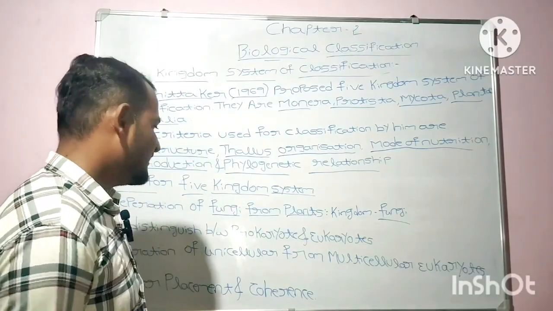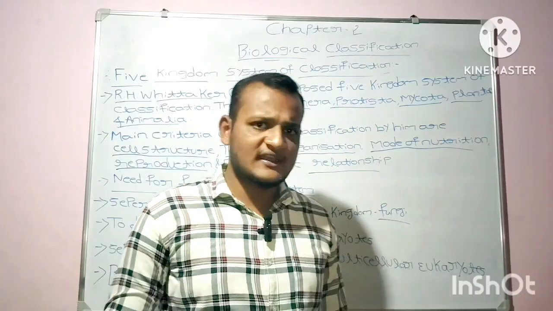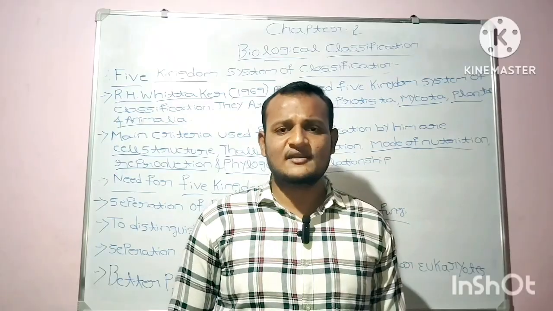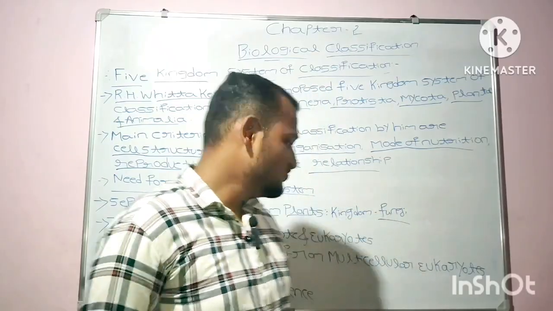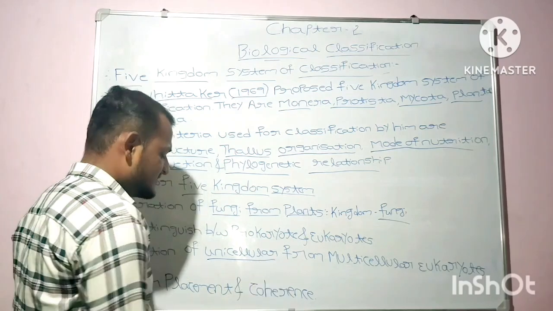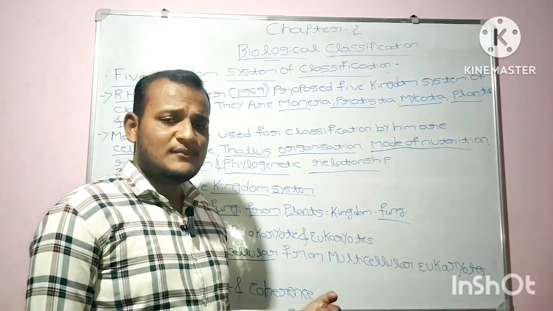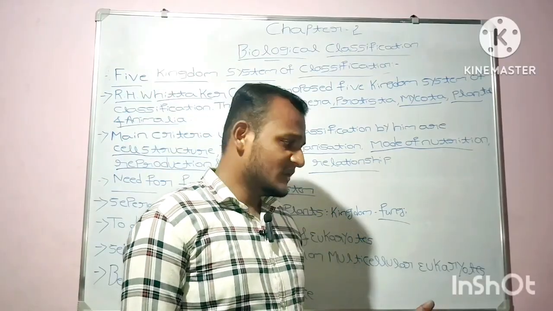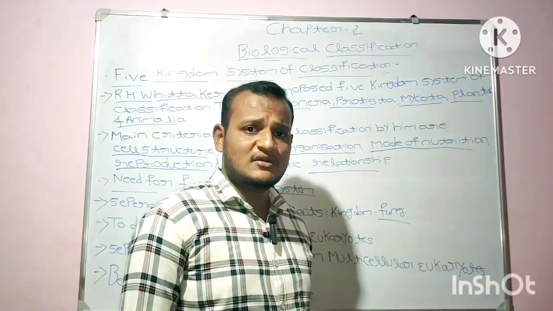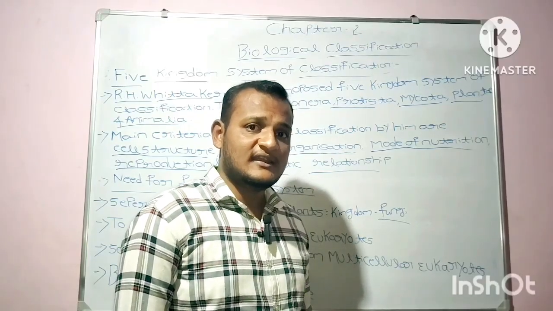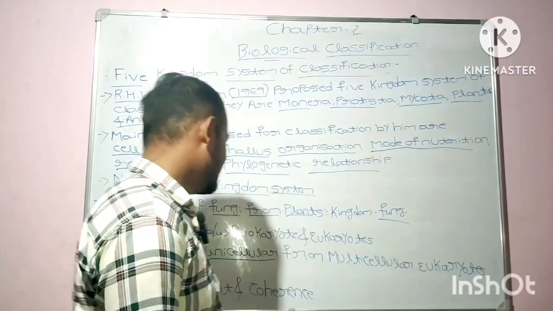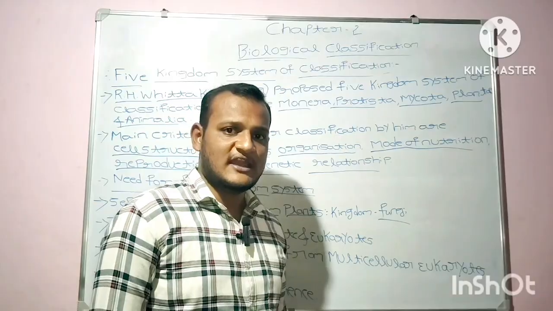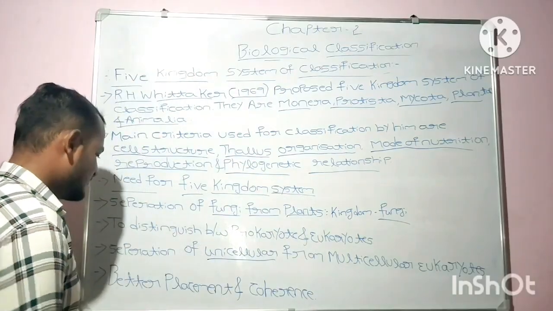Separation of unicellular from multicellular eukaryotes. In the two kingdom, three kingdom, and four kingdom system of classification, unicellular eukaryotes did not get separated from the multicellular eukaryotes. As you know, unicellular eukaryotes are organisms which are composed of a single cell and having a true nucleus, and multicellular eukaryotes are organisms which are composed of more than one cell and having a true nucleus. In the five kingdom system of classification, the unicellular eukaryotes got separated from the multicellular eukaryotes. I hope you have cleared this point also.